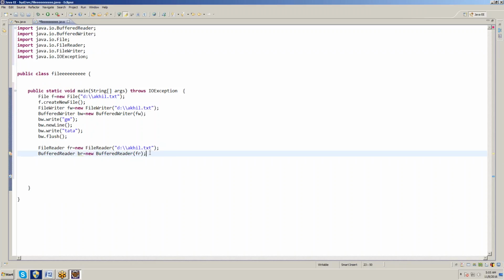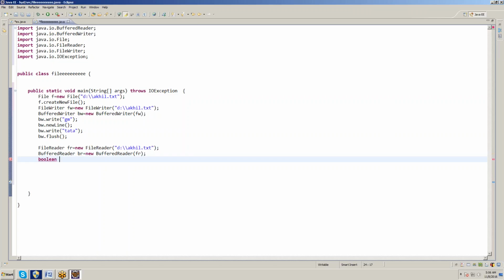What is the use of boolean? Already we discussed. Boolean handles true or false, right? Yes. And I want to check whether data is available or not. Already we created one file and wrote data, so I want to read. Before reading, I want to check whether data is available or not. So simply we can write boolean.